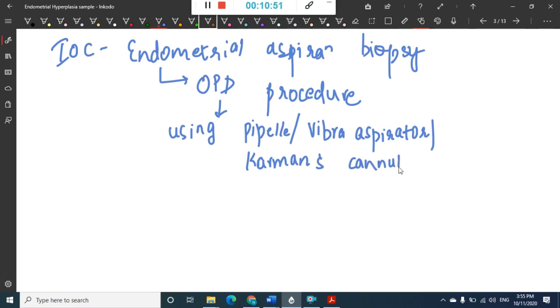With this we can do this endometrial aspiration biopsy, and for this procedure you don't need to use any anesthesia. So here no anesthesia is needed.